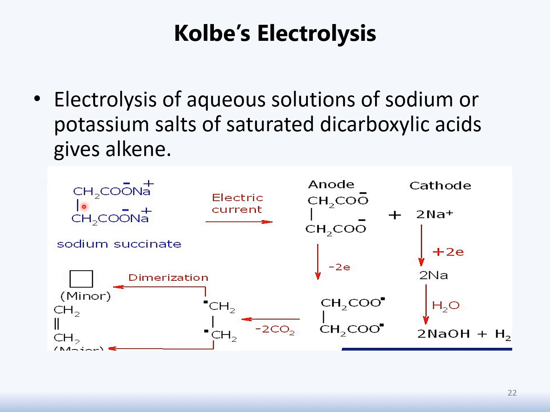Here is the example of the sodium salt of a saturated dicarboxylic acid. This sodium succinate, when it undergoes electrolysis, there will be a reaction. As we know, it's electrolysis. We have two electrodes, one acting as an anode and the other as a cathode. So what will happen in the presence of all this process? At the anode we have the anion, at the cathode we have Na positive.